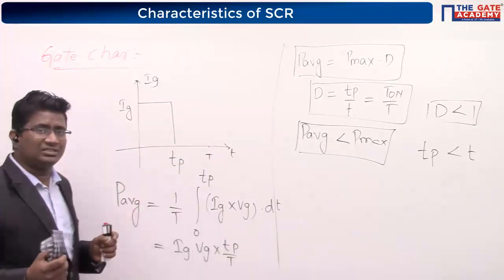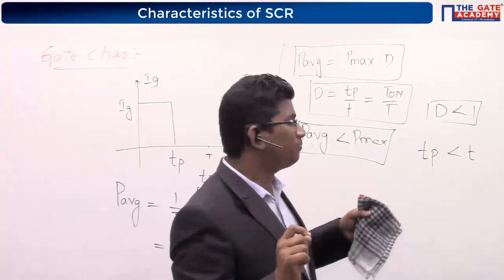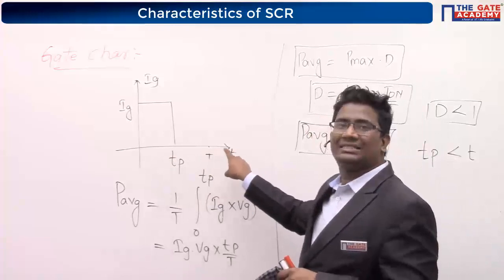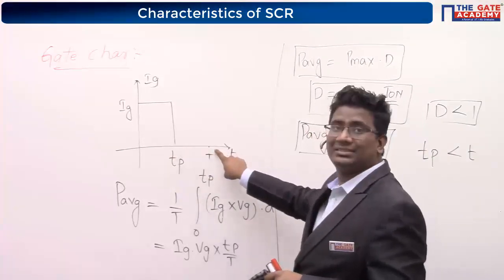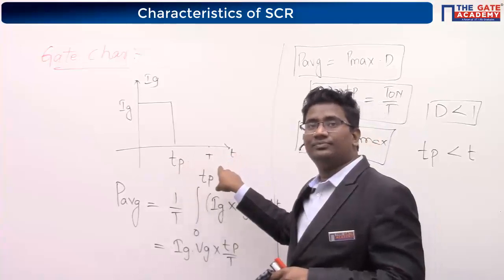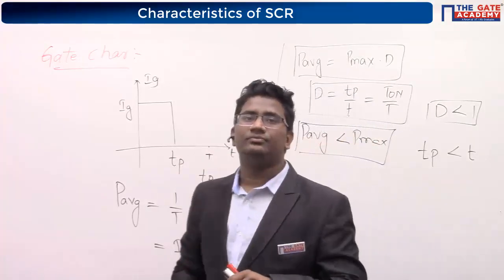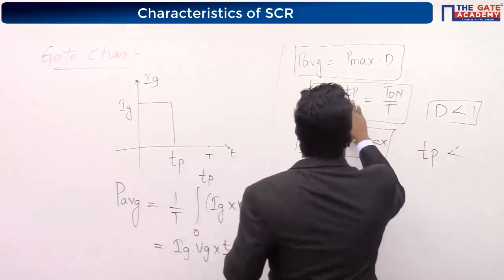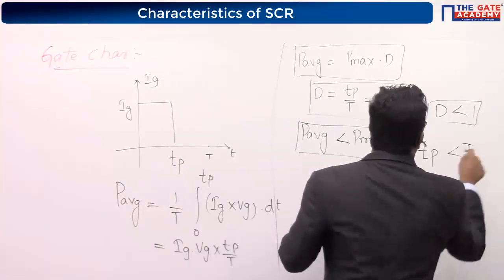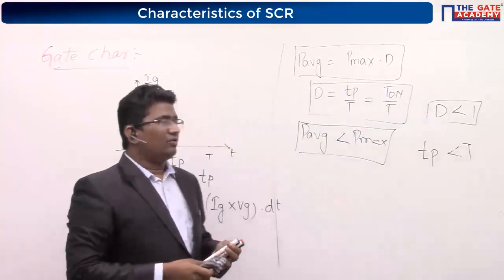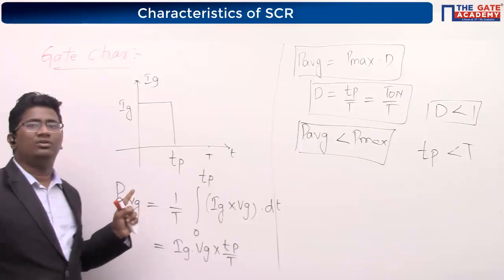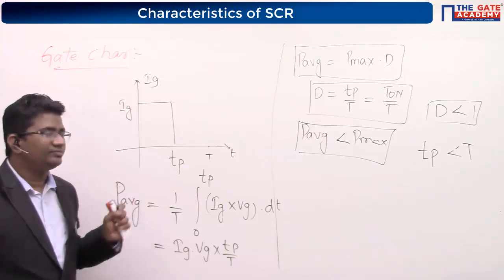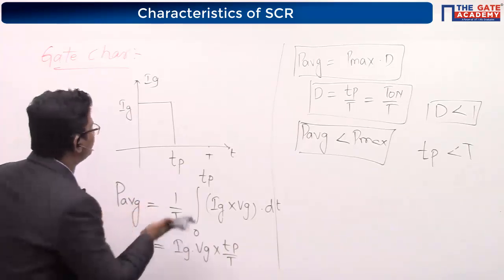Have you noted this? I will discuss a little bit about this pulse. This capital T indicates overall time. This T is related to the x-axis. Tp is less than T only. Here I will change it to a capital T, so that you will never get confused. Now, shall I erase this? If it is done, please let me know. I will go ahead with the important thing.